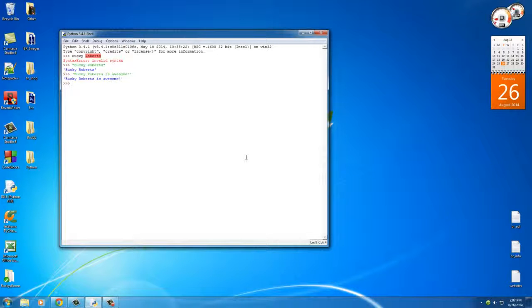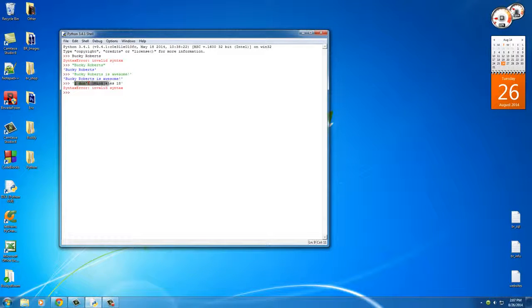Now, one of those things is, say you have a sentence like this. I'm going to make a sentence that says, I don't think she's 18. Well, what these quotes mean is it's pretty much telling Python where to begin and where to end. So in this example, right up here, it started right here, it said Bucky Roberts is awesome, and it ended right here because that's where your quote is. However, this sentence uses one of these quotes right after the end, this apostrophe right here. So Python is going to think that it starts here, stops here, and all the rest of this stuff it's going to get confused about.